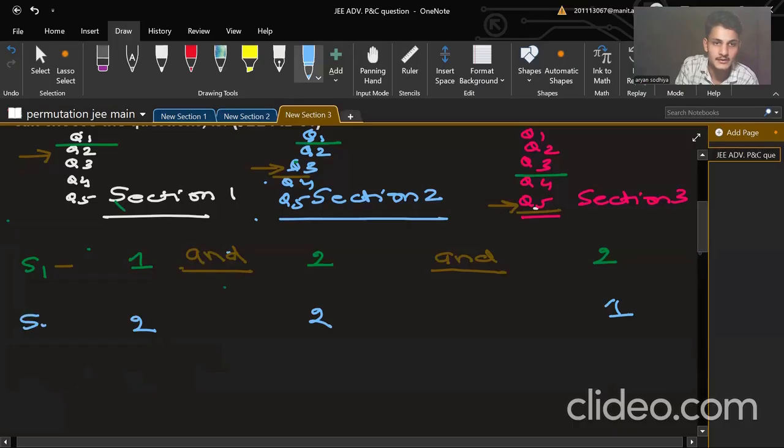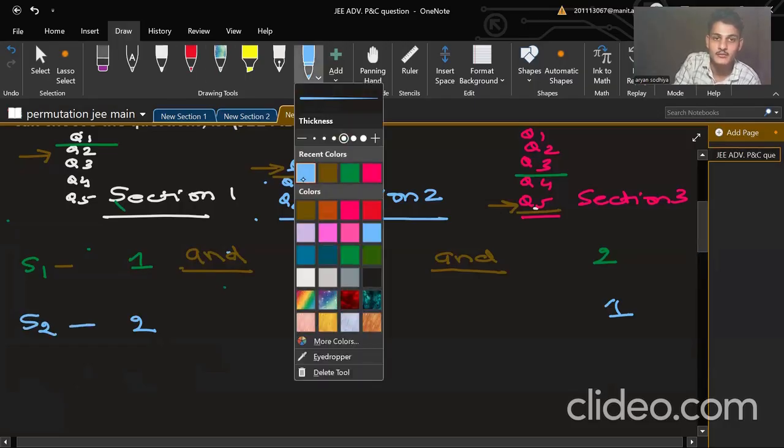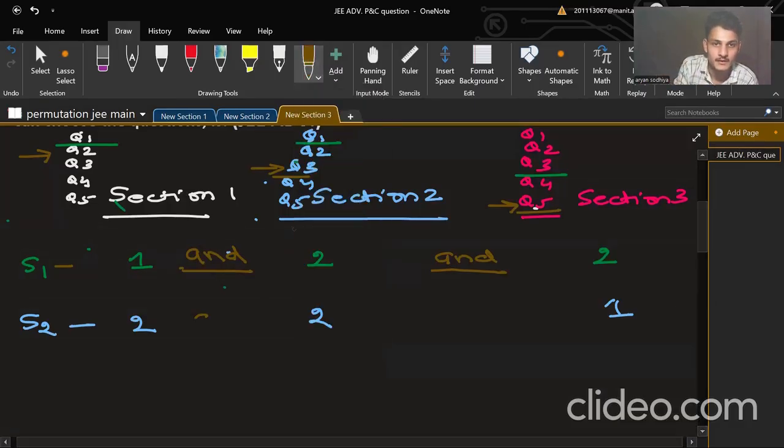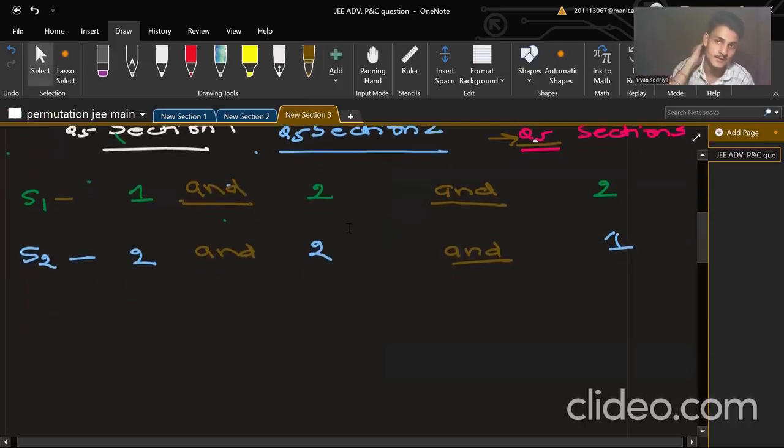This can be scenario 2. And here, and will come. That is obvious, because selecting 1 from section 2 will not complete my task completely. I also need to complete section 2 as well as section 3. So and will come here again: 2 from section 1, 2 from section 2 and 1 from section 3. I hope you are getting the point till here.